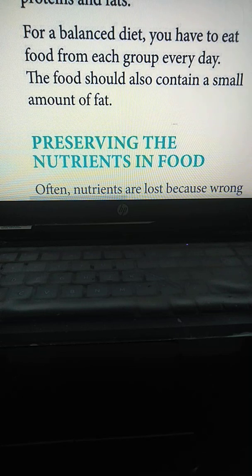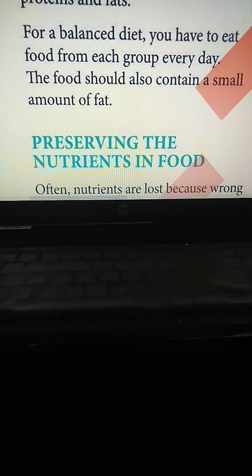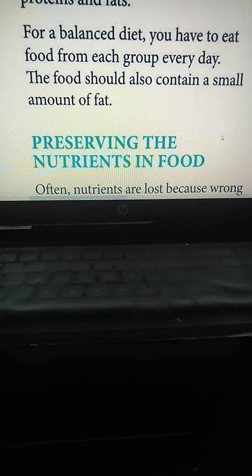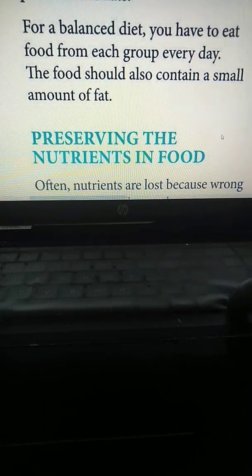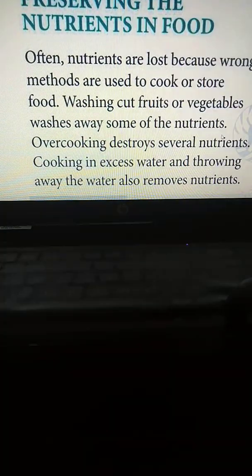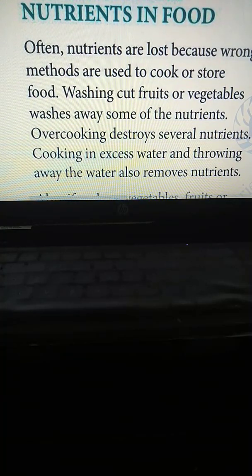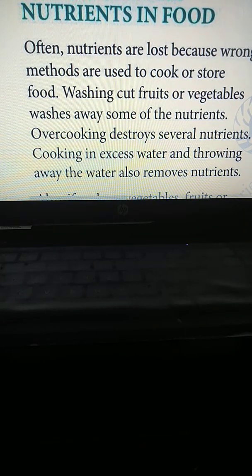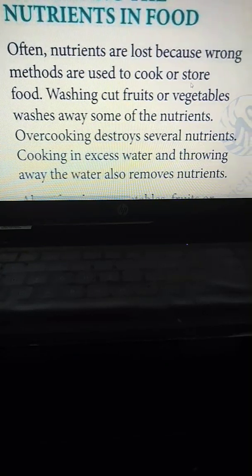Then the next thing written is preserving nutrients in food. So how do we preserve food so that it contains the nutrients? Because whatever food we take must have the proper nutrients.